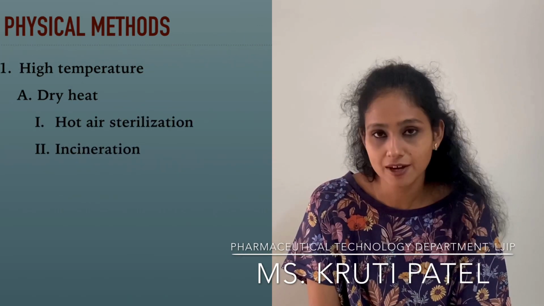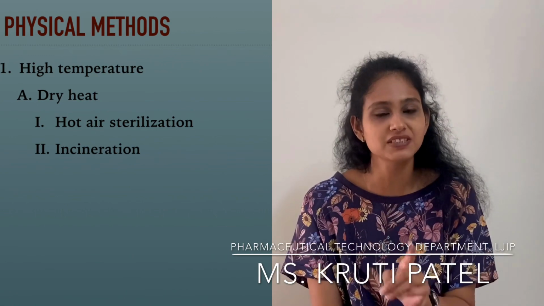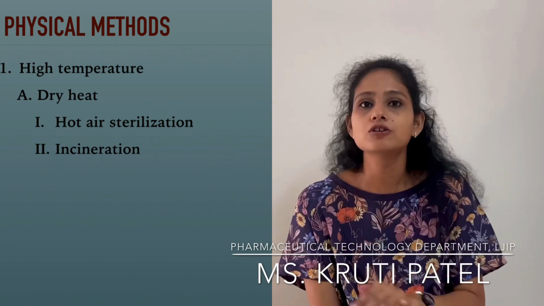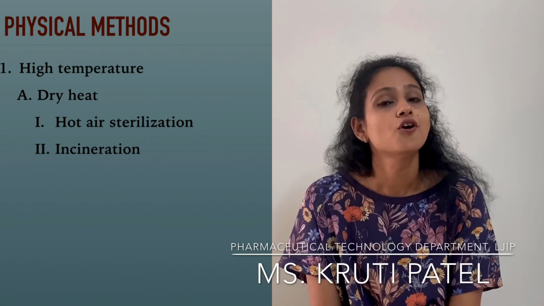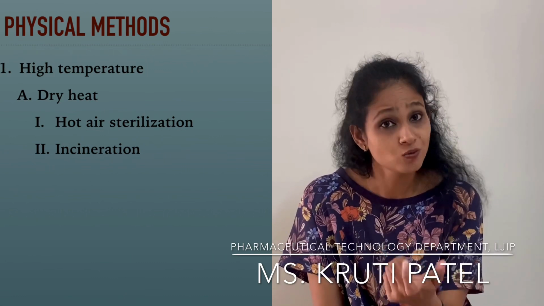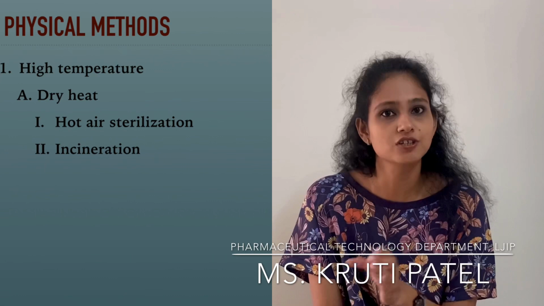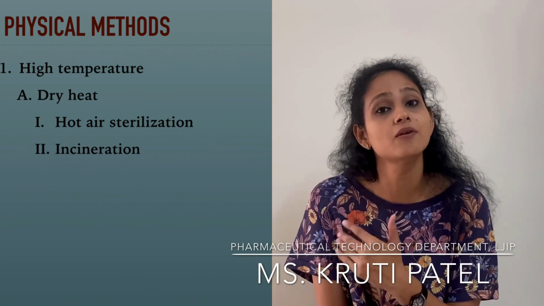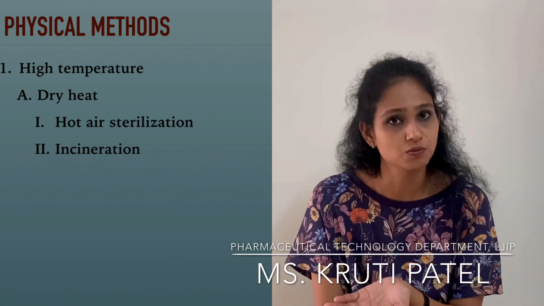In dry heat we have first hot air sterilization. Hot air sterilization means there will be hot air without any moisture. For this, which equipment can we use? We can use a hot air oven. Okay, you have an oven in your kitchen. The same equipment, but in larger quantity, we will be using in our lab or in the pharma industry. So that is known as hot air oven.